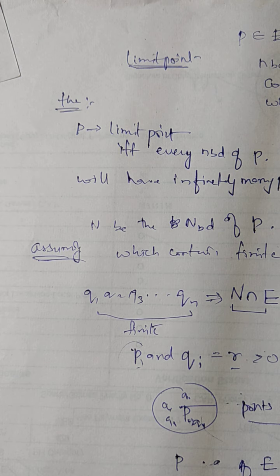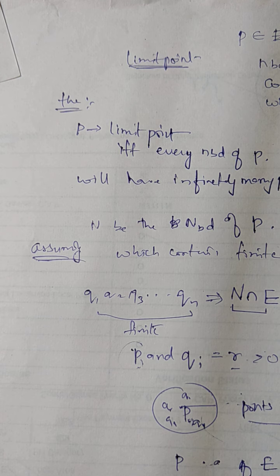Also, one more thing that I want to add that I have already said previously: a finite set has no limit point, because a finite set does not contain infinitely many points of E. That contradicts the fact that E is a finite set. So hence we can say that a finite set does not contain limit points. From this we can conclude that a finite set is closed, since it does not contain a point other than E. All right.